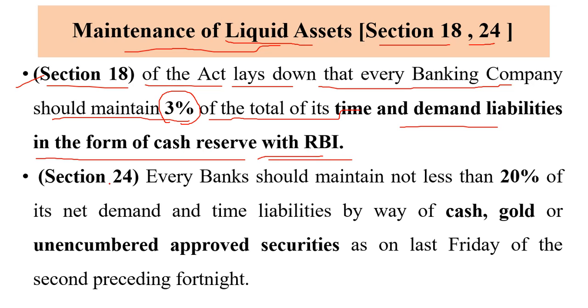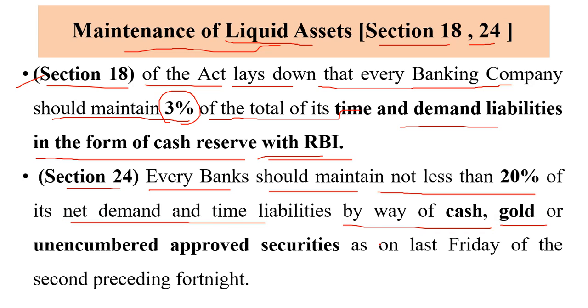And section 24 defines that every bank should maintain not less than 20% of its net demand and time liabilities in the form of cash, gold and approved government securities as on the last Friday of the second preceding fortnight. So section 18 says that 3% of its time and demand liabilities is required to be maintained in the form of cash reserve with the Reserve Bank of India.